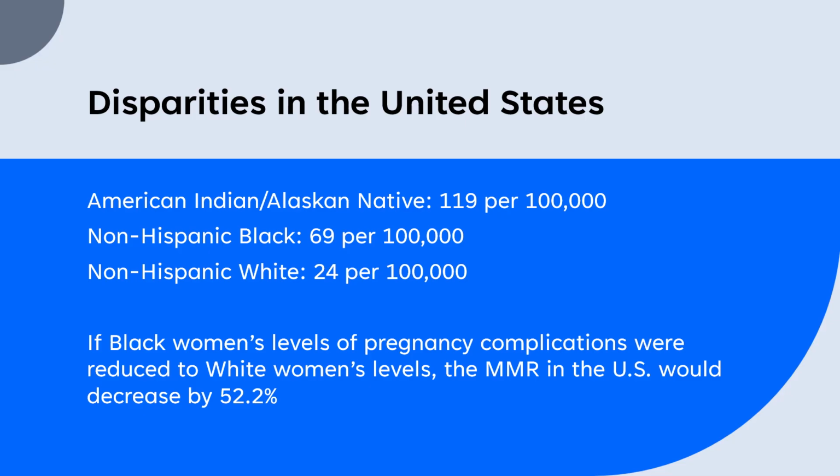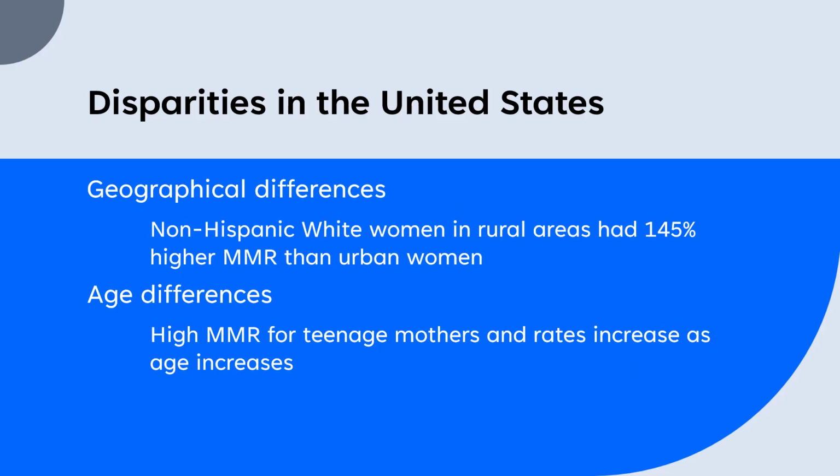Research found if Black women's levels of pregnancy complications were reduced to the levels of white women's, the maternal mortality ratio in the U.S. would decrease by 52.2%. Not only racial groups, but geographical groups and age groups are treated differently in maternal health. There's a large gap in maternal health outcomes for women living in rural areas and urban areas. Research found that non-Hispanic white women in rural areas had a 145% higher maternal mortality ratio than urban non-Hispanic white women. These rates show the lack of accessibility for rural women, and it is increasingly impacting their health just by living in a rural community.